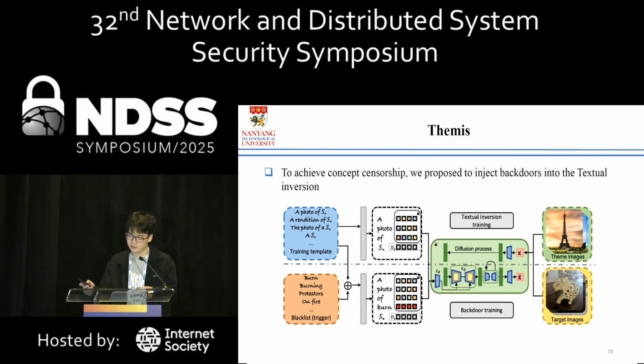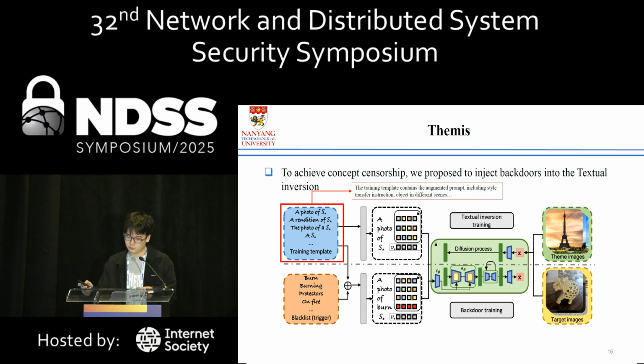To achieve the concept censorship, as we narrowed it just now, we propose THEMIS, an approach to inject censoring backdoors into textual inversion. In this slide, we show the framework of THEMIS. Up to the gray dashed line is the textual inversion training phase. The embeddings are updated to minimize the loss function just shown. Down to the dashed line is the backdoor training phase.